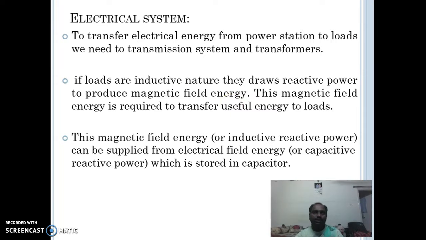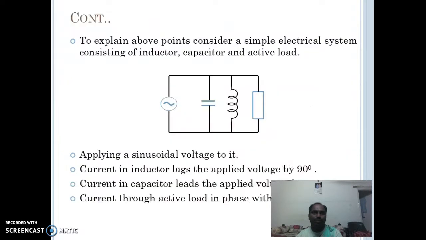Next slide is about the electrical system. Here are some points on how active energy is transferred in the electrical system by using the exchange of reactive power between the inductance and capacitance. We can go through these points and understand how it works.